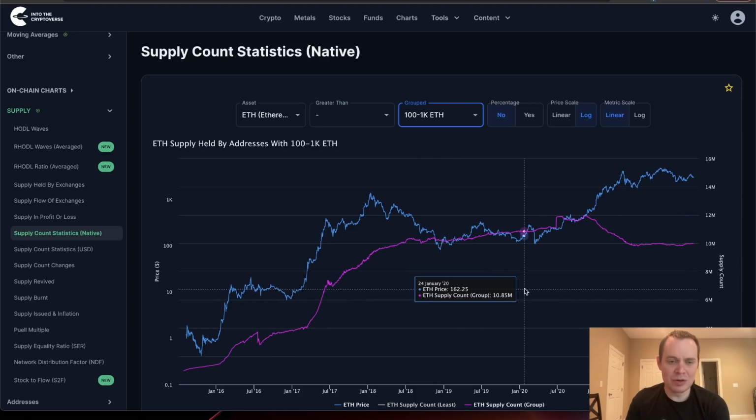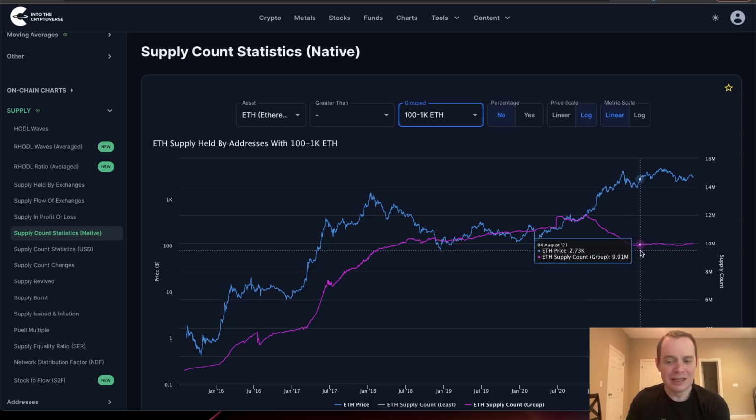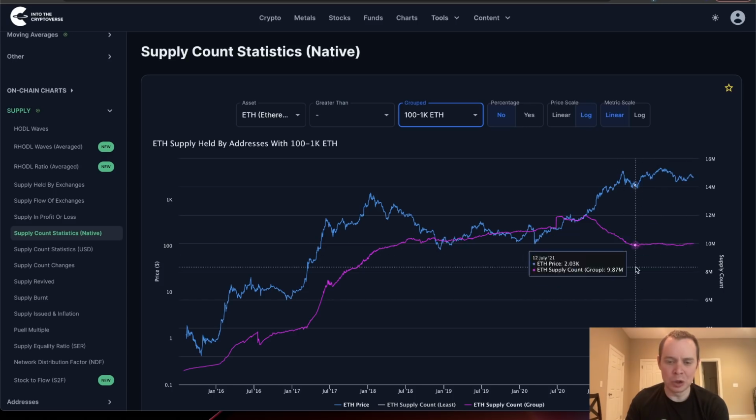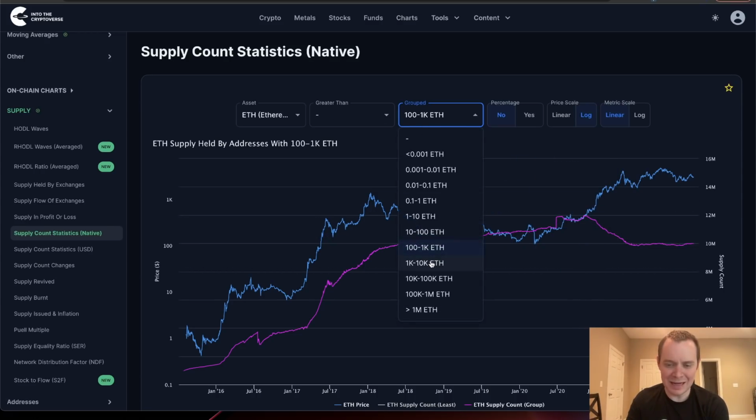Wallets or addresses holding ETH, that is, supply held between say 100 to 1,000 ETH. It's just been flat since the distribution phase that we had in late 2020 and early 2021. We're currently sitting at 9.99 million ETH in wallets that are holding between 100 to 1,000 ETH. So not a whole lot interesting going on here, like we were seeing early on. At least it's not the same type of distribution phase that we saw over here. It's just more or less holding somewhat steady.